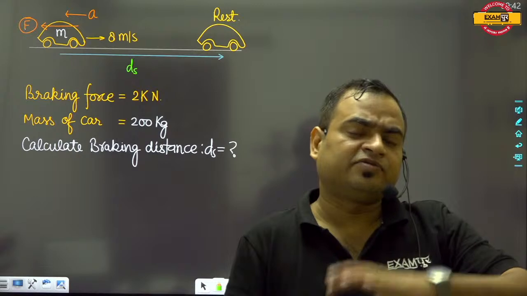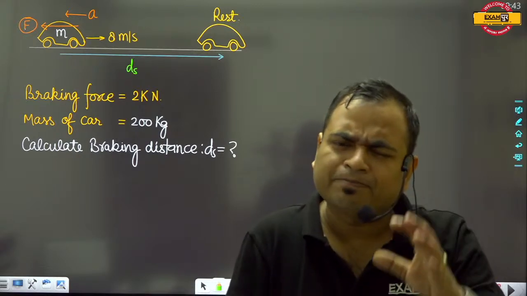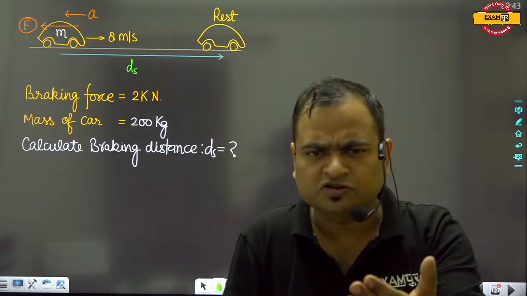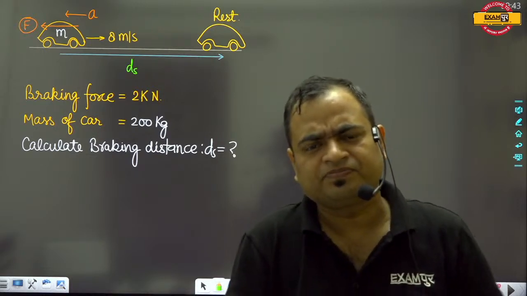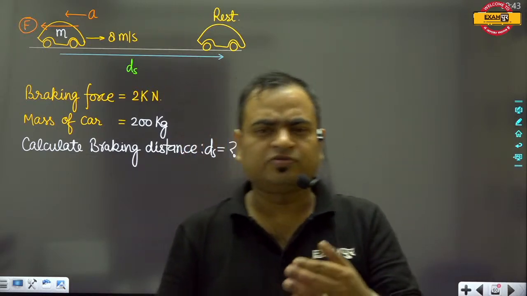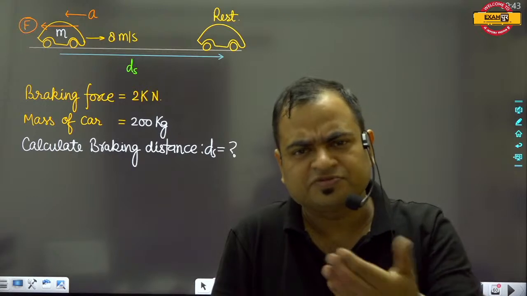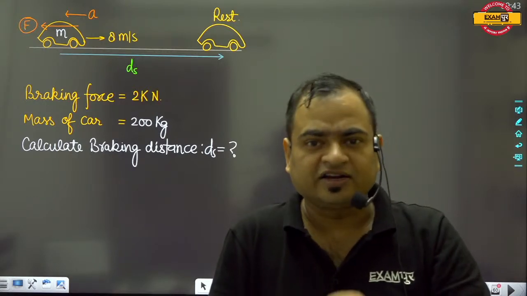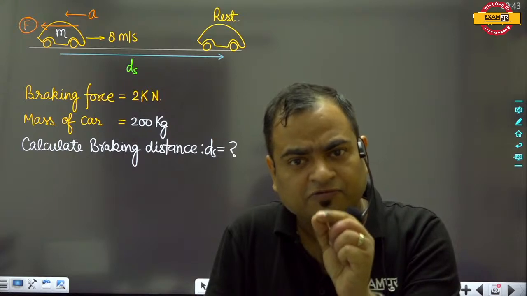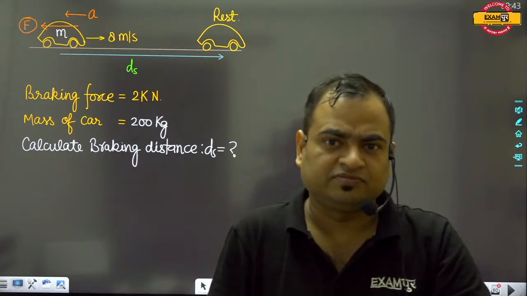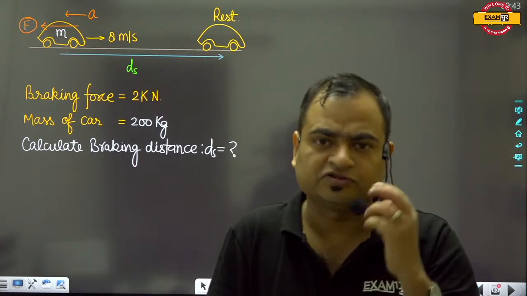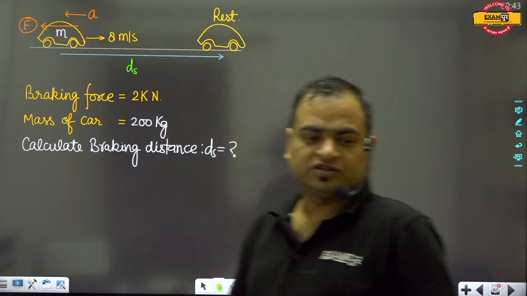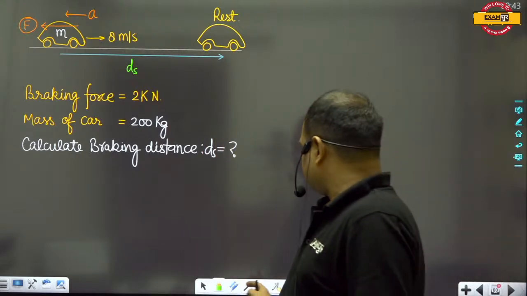Suppose the body is moving and we apply brakes on the car. Then obviously the velocity of that body will decrease with time. It means we can also calculate the retardation of the car. Retardation means the rate of decrease of velocity. This is known as the retardation of any body.